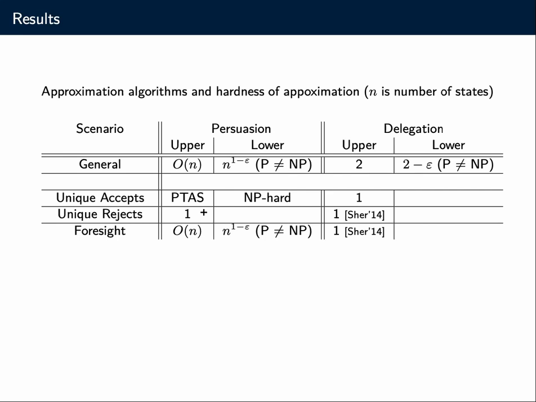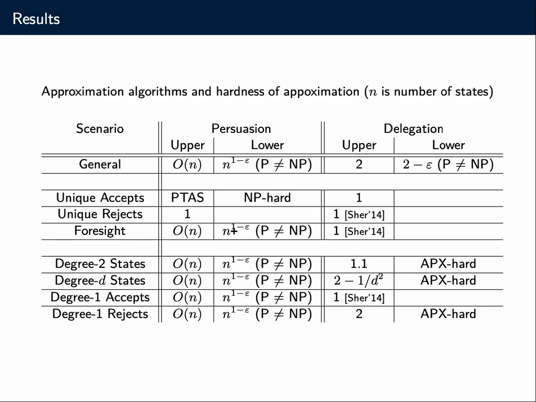And then there is a condition termed foresight, which was introduced by Sher in Theoretical Economics in 2014. I don't have time to go into the details of what structural condition instances with foresight satisfy. But that's actually a condition that can be applied here to unique reject. So unique reject is a special case of instances with foresight. So this algorithm here is actually a consequence of a result proved by Sher. The algorithm by Sher is also a max flow based algorithm, but for persuasion, it's not useful. For persuasion, even instances with foresight can be very hard to approximate.